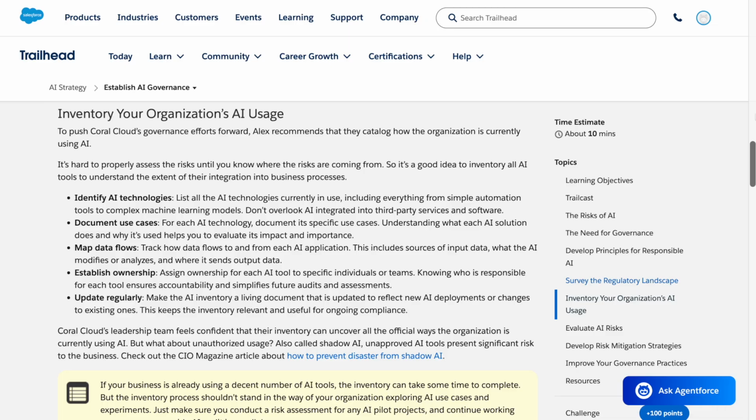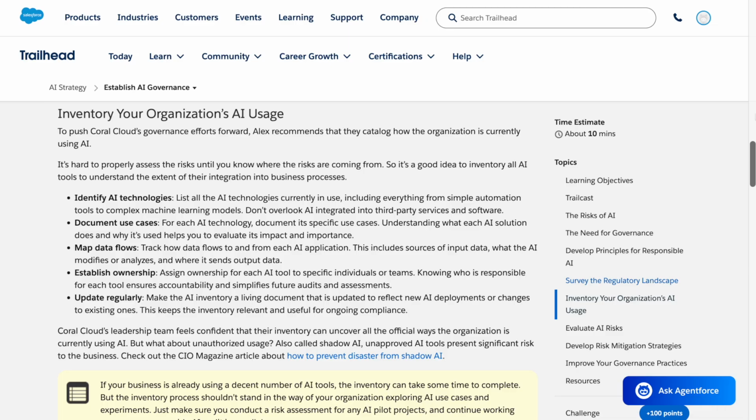Update regularly. Make the AI inventory a living document that is updated to reflect new AI deployments or changes to existing ones. This keeps the inventory relevant and useful for ongoing compliance. Coral Cloud's leadership team feels confident that their inventory can uncover all the official ways the organization is currently using AI. But what about unauthorized usage?